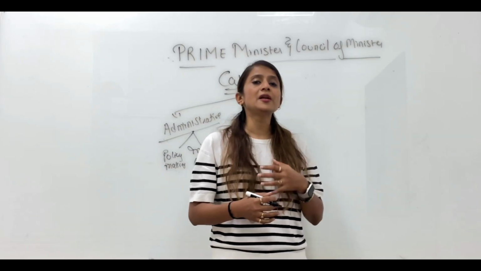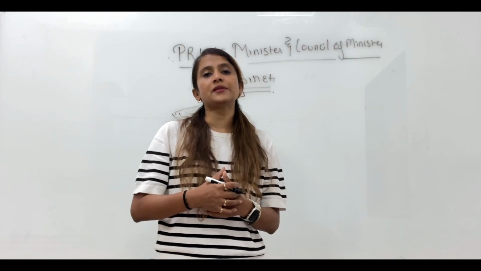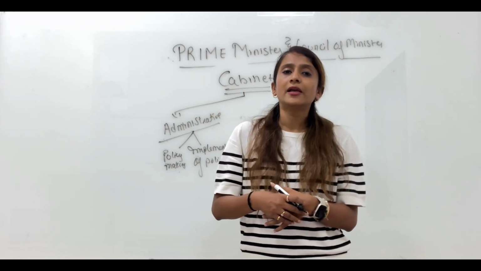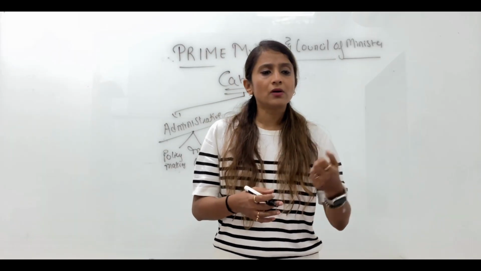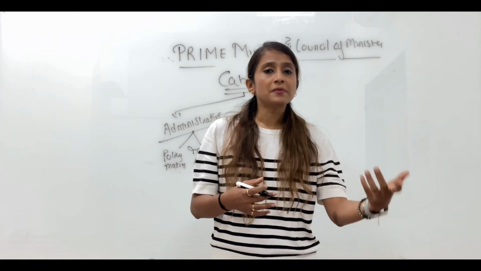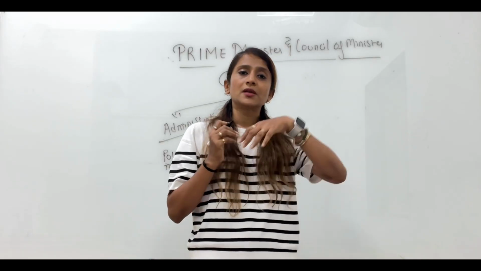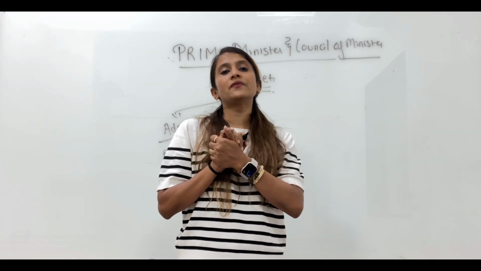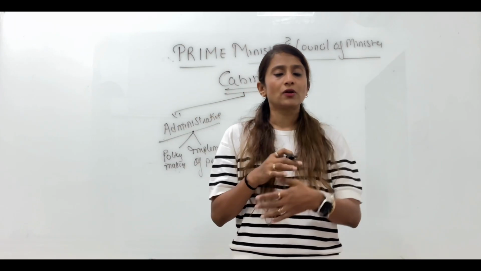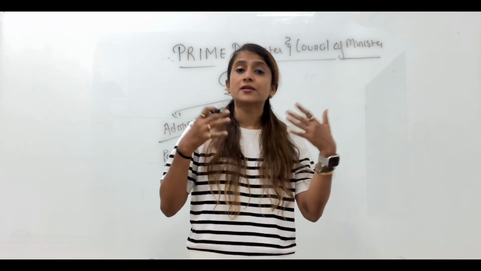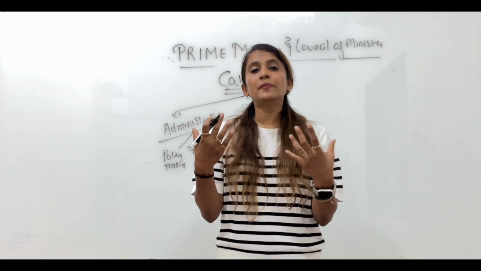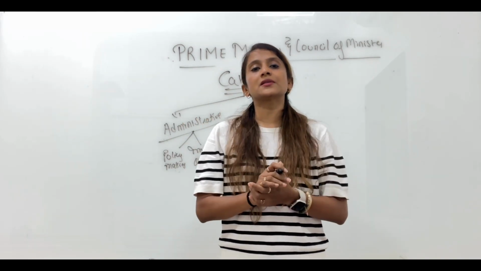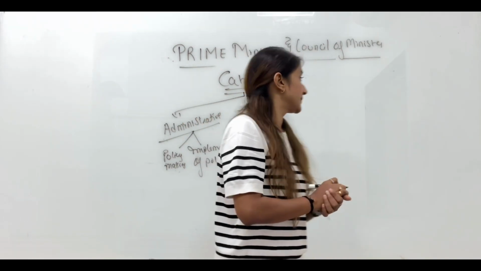So now when a cabinet minister has to enforce that policy, they will take help of a minister of state or deputy minister. Sometimes he might have to take help of police. Sometimes he might have to take help of the civil servants, UPSC, also IPS officers, IAS officers. So whoever's help is needed, with everyone's help, they will make sure that policy is successfully implemented.